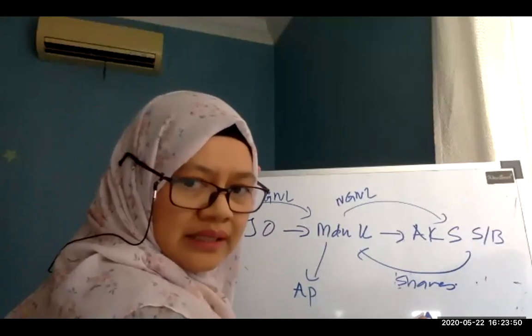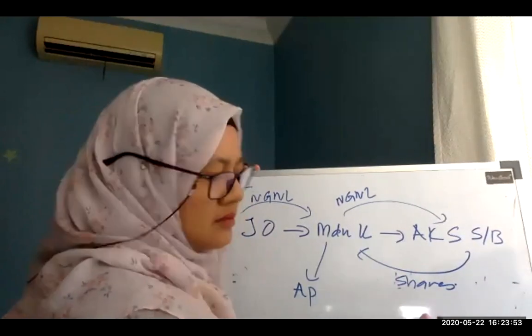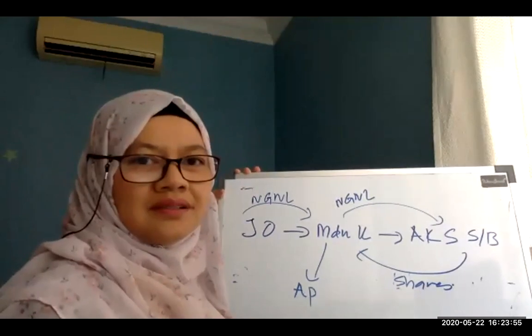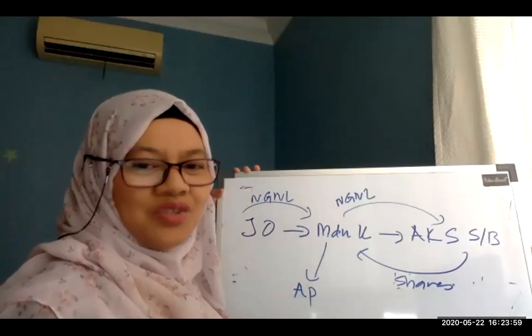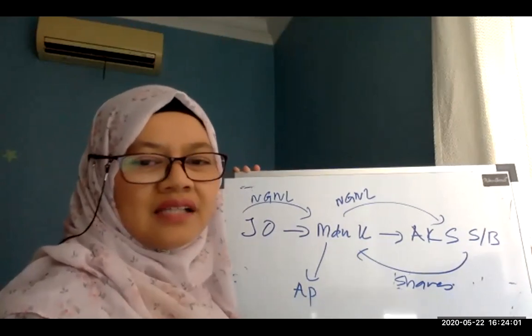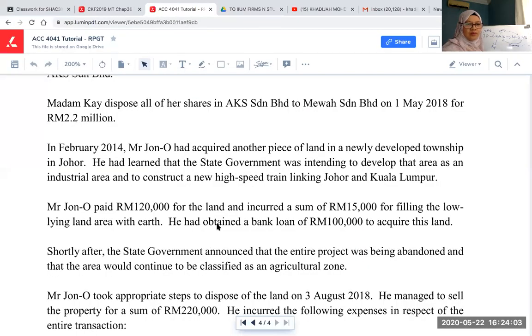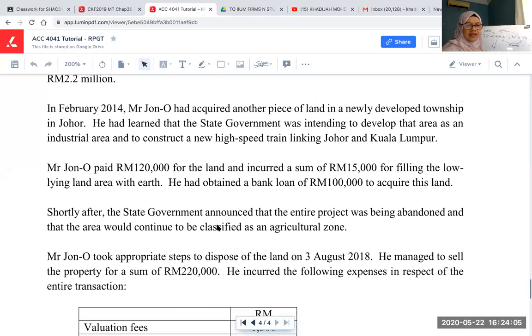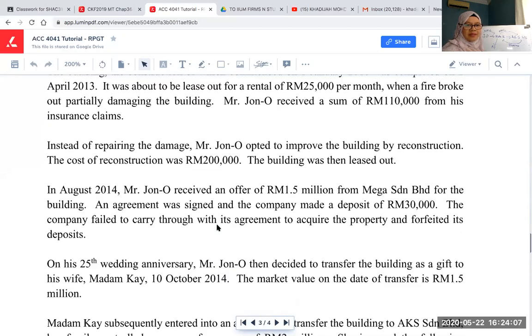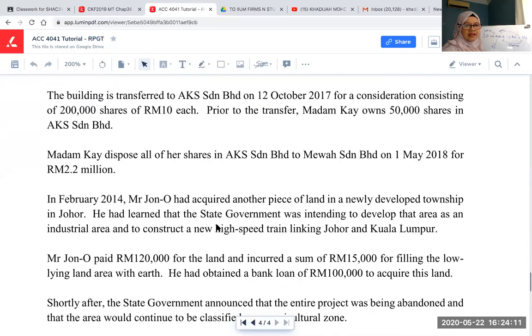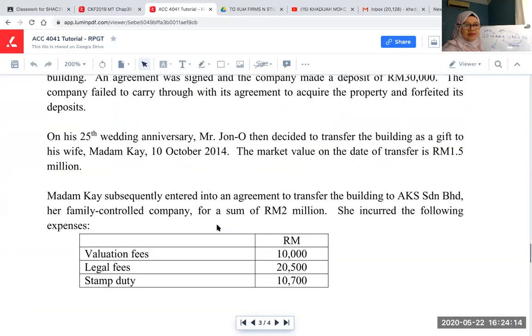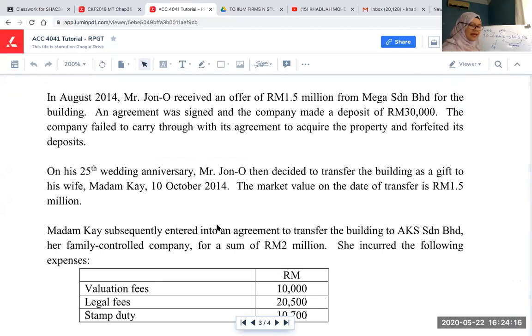Each one 200,000? That's small. No, 2 million total. Yes, 2 million. The land is expensive. Okay, let me look back at Madam K. 2 million. Alright.